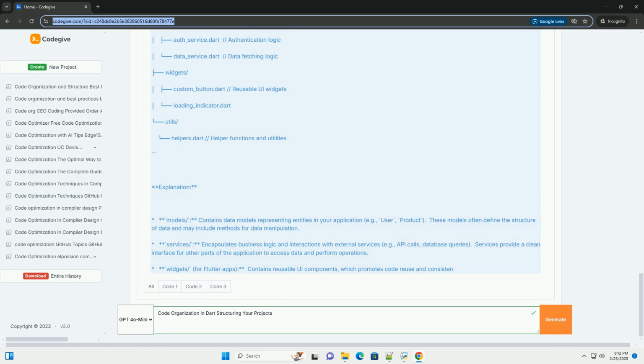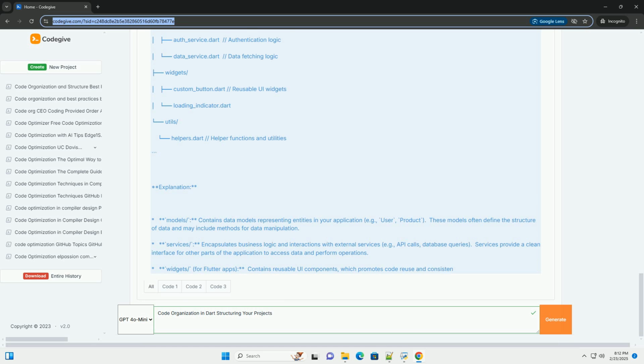9. Example project structure. Let's combine the above principles into a small example project that simulates a simple task management application. lib/main.dart, entry point. lib/model/task.dart, data model. lib/services/task_service.dart, service layer. lib/widgets/task_list.dart, UI component. lib/utils/date_utils.dart, helper functions. pubspec.yaml. Key improvements and considerations.